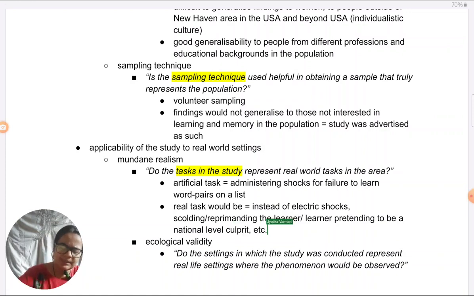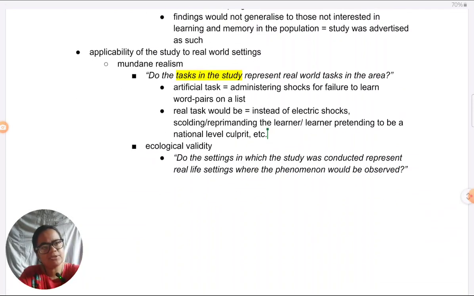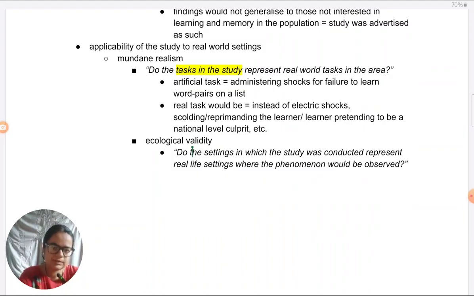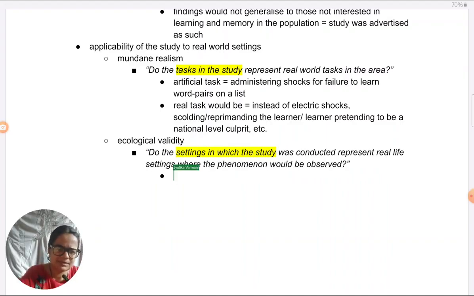Okay, when it comes to ecological validity, as I mentioned, if we take it in the strict sense of the term and we don't confuse it with mundane realism, it has to do with the settings in which the study was conducted. As I've already pointed out, when you think about the settings, do not think about standard things like lighting, noise, and temperature. Don't have that rigidity. Many students come with this rigidity, 2 3 points they've memorized, and no matter what is asked to them, they just answer with those 2 3 words.